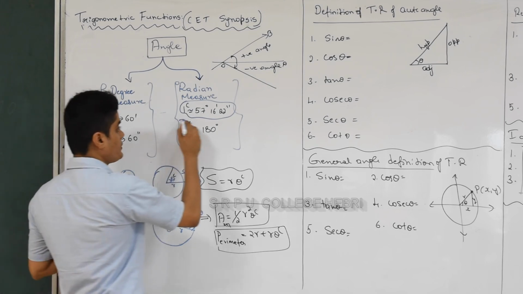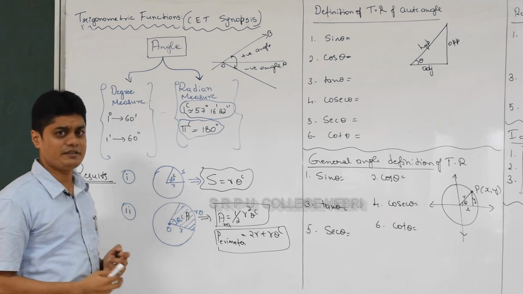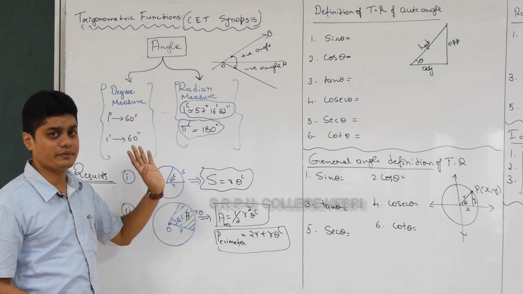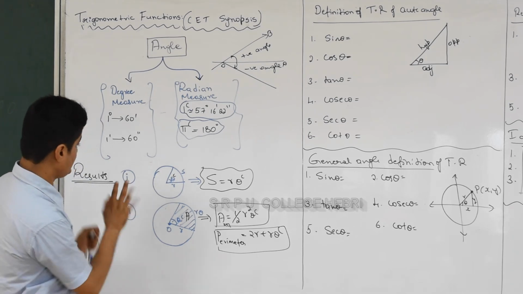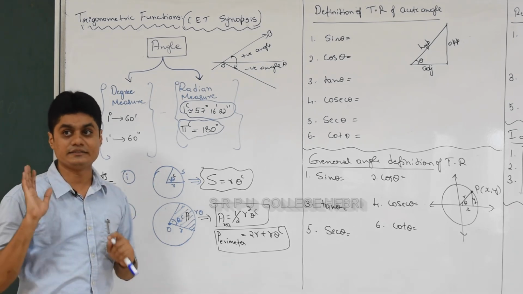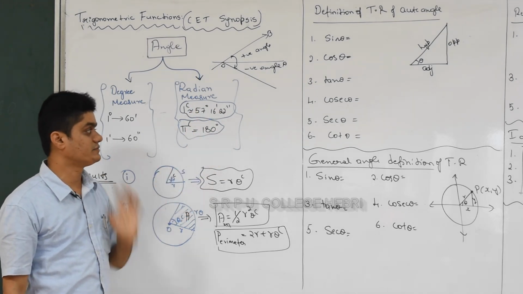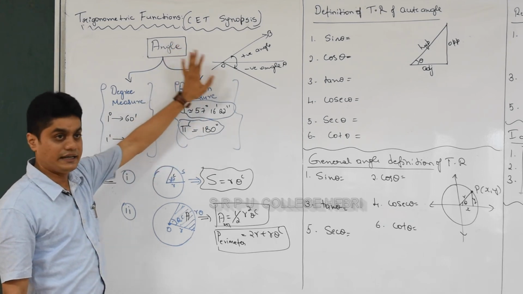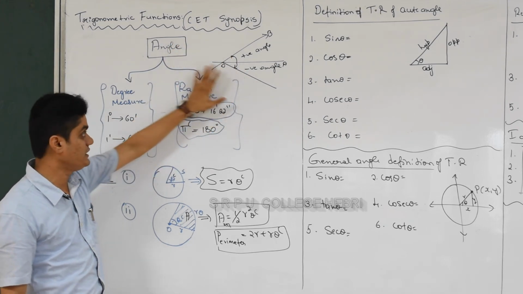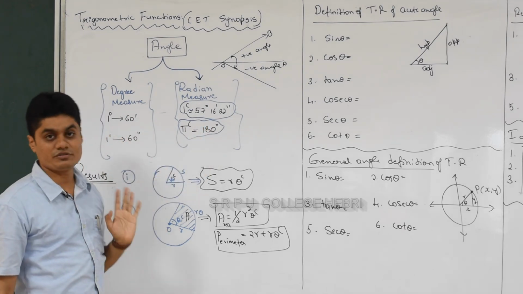Another very important information, please remember that. I won't explain this much, I'll just recall first. Whenever a new concept comes, I will explain. Otherwise I'll just recall whatever you studied in 10th standard and 11th standard. So pi radian is equal to 180 degree, and you should remember the value of 1 radian. There are two types of measurement for an angle, and you know how positive and negative angles arise. The two measurements are degree measure and radian measure, and two pieces of information must be remembered.